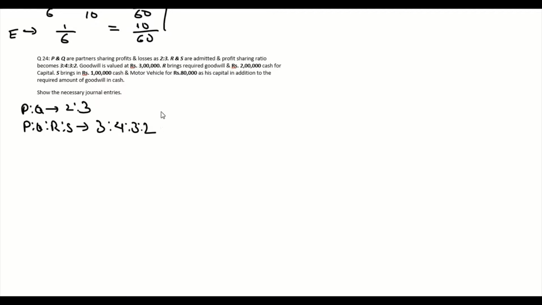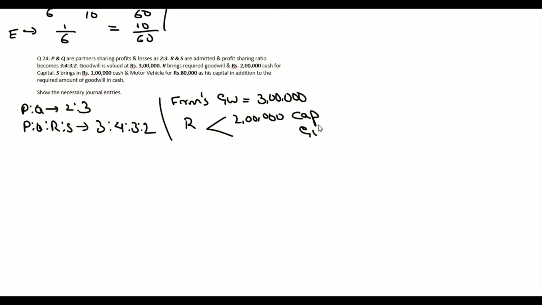Now the firm's goodwill, the question says, is 3 lakhs. R was admitted into this partnership and he is bringing 2 lakh rupees capital and the required amount of goodwill, but it's not given in the question, so we need to find the goodwill amount.